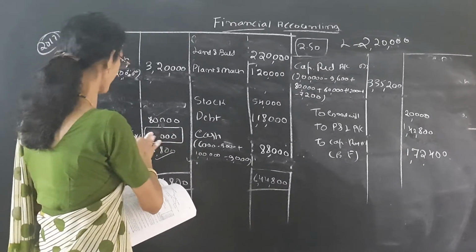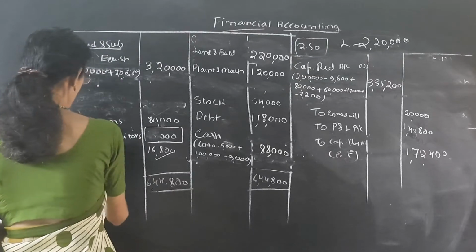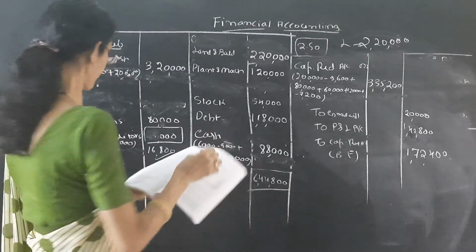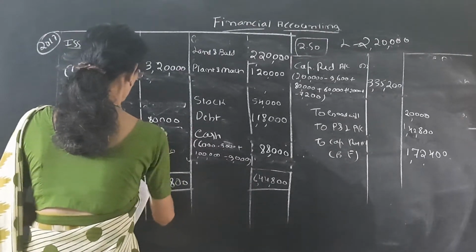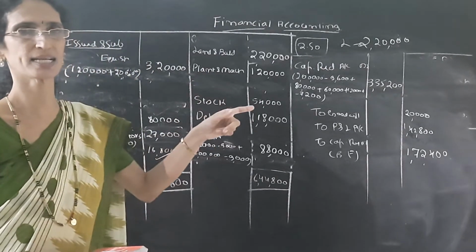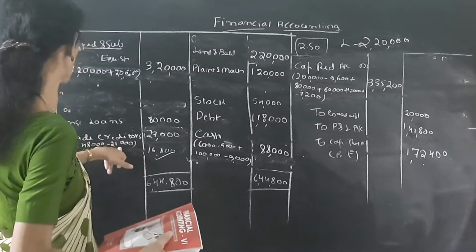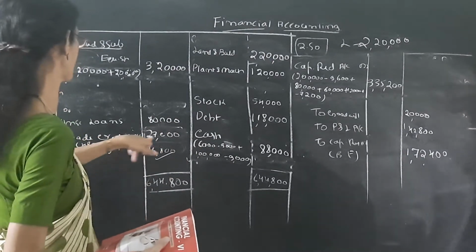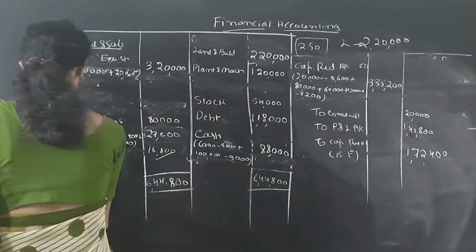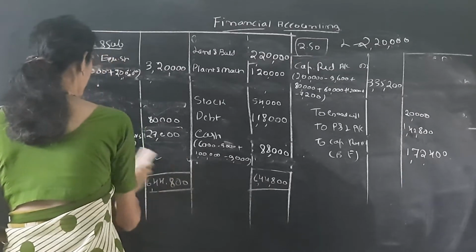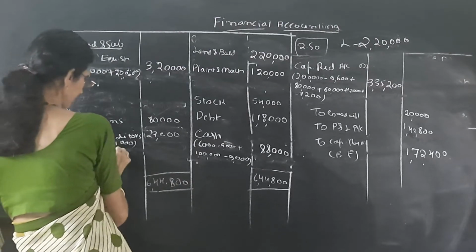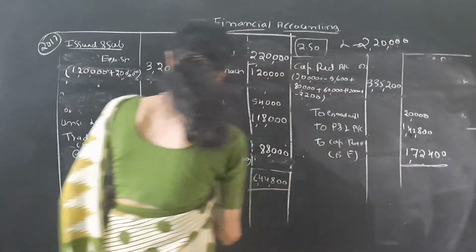Trade creditors out of 48,000. See the journal entry. We have already settled 21,000. So we get 27,000. Now trade creditors is 27,000. See the journal entry, trade creditors account, we have given 21,000. So from this 48,000 we have to less 21,000, and the remaining amount is payable. Then bank overdraft is also settled here. We have settled it, and given them the investment. So leave it. The last one we have to write is the capital reserve. See the last journal entry, the balancing figure.